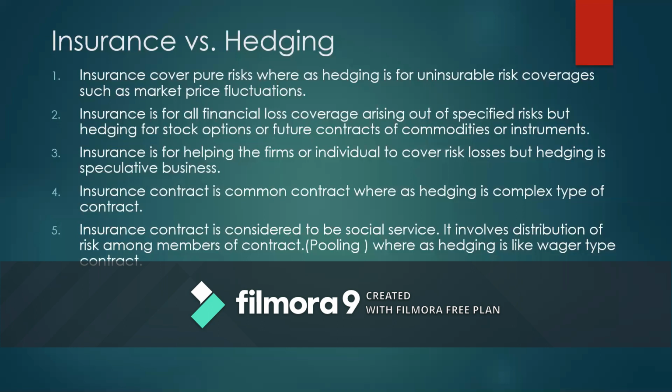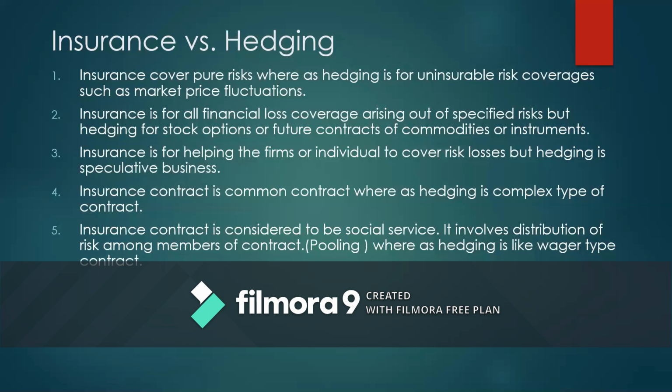We have already discussed, while discussing the different types of risk, financial risk, pure risk, and all that. What is a pure risk? Pure risk is that risk where, if the risk happens, there is damage to the property and loss happens. And if no risk happens, there is no loss at all. No risk, no loss. If risk happens, loss happens. This is called a pure risk.